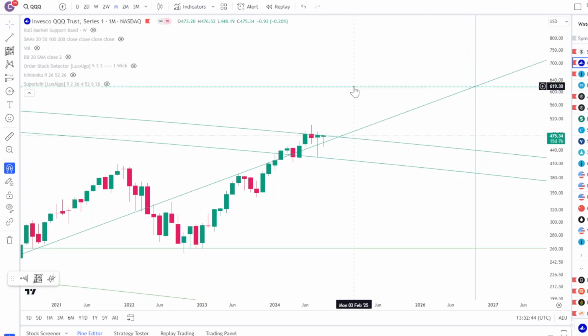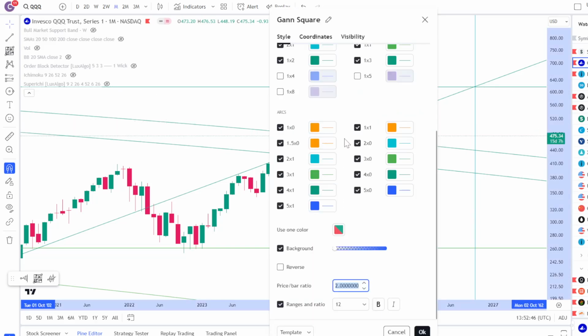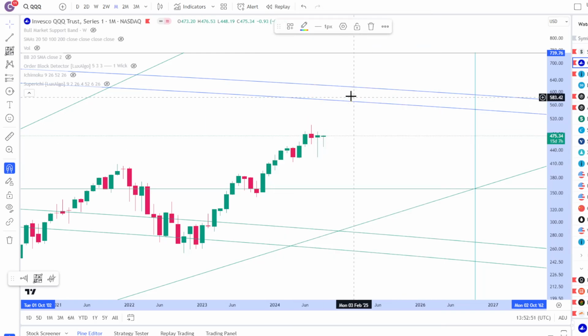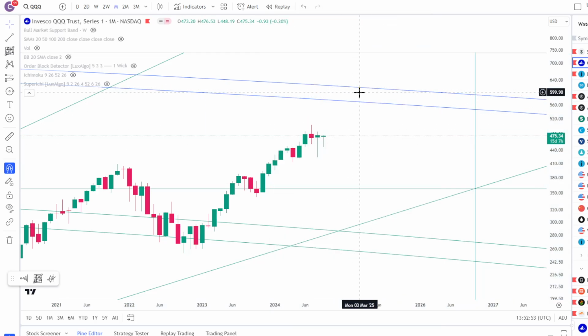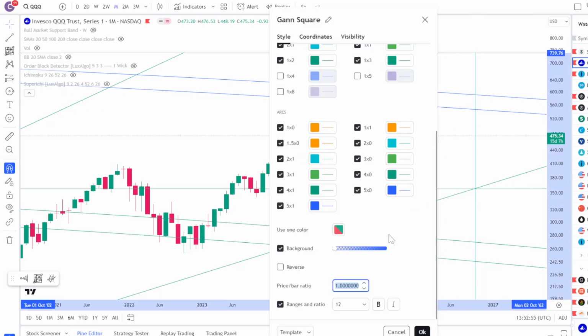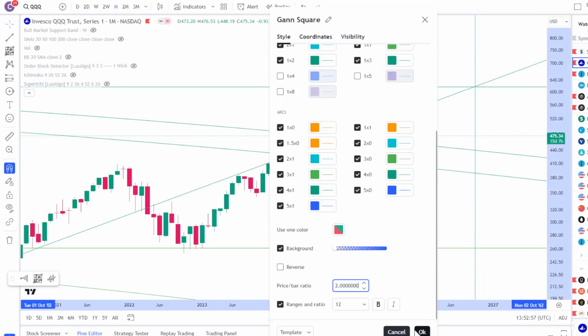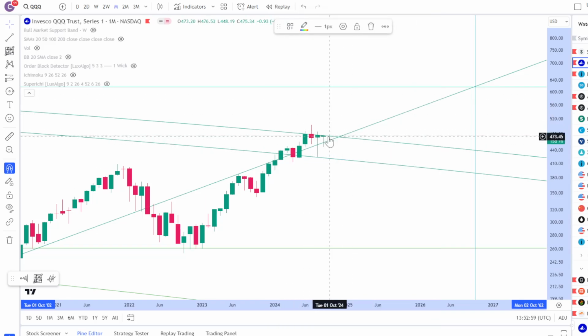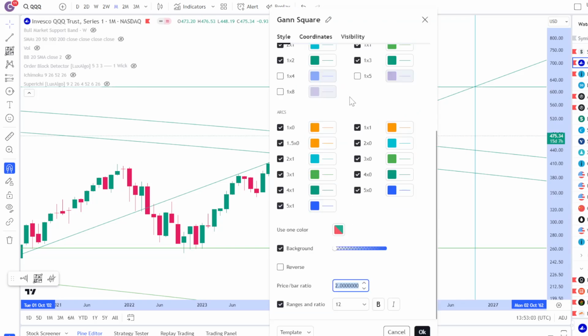Maybe the 16s level, which is kind of what I was showing when I was at the ratio 1, right? If I change it back to 1, you can see the top of the arc over here, maybe around 610, somewhere around there. And if I change it to 2, you can see right now we're at a little bit of resistance. I think we're probably going to end up breaking through that, and it's probably going to be around the 16s. And that's probably where it's going to be, right?